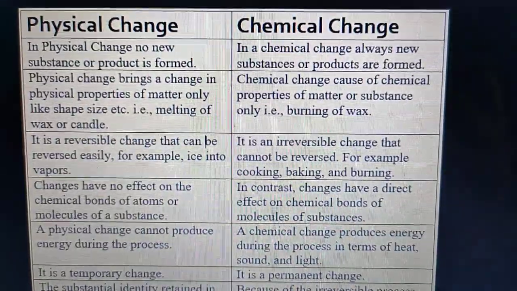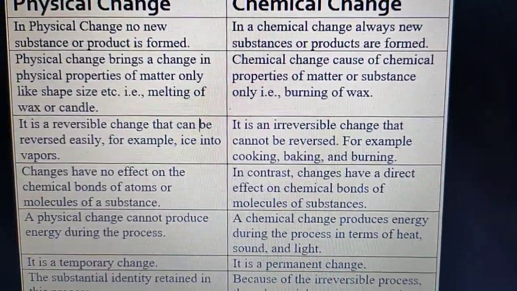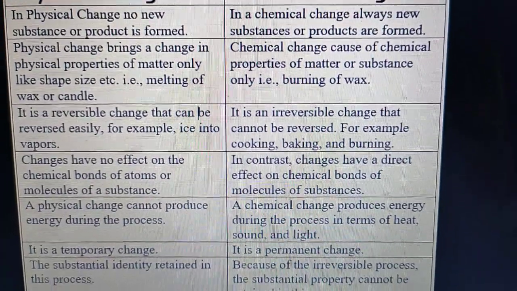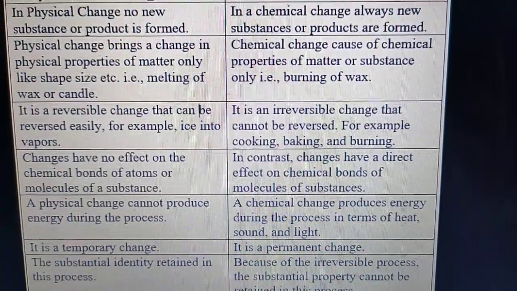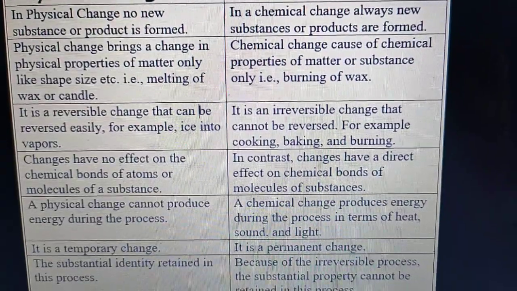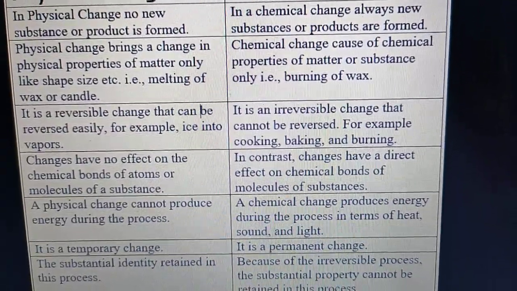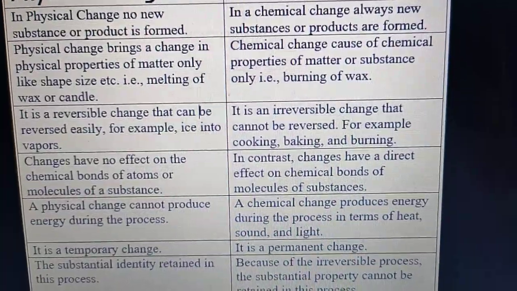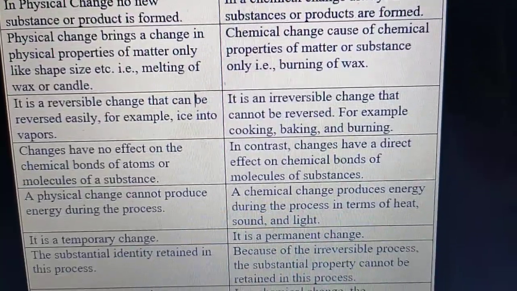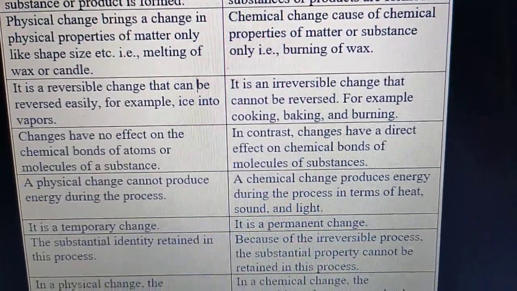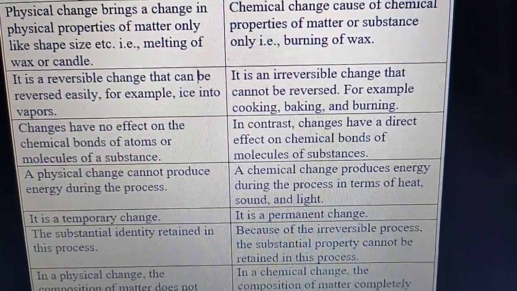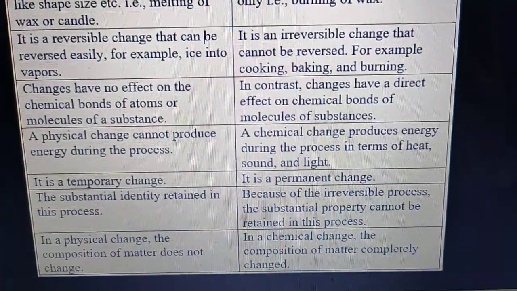Then what about chemical change? It is an irreversible change that cannot be reversed. For example, if you cook food, all those vegetables and spices, if you mix them together, you will get a vegetable dish. And afterwards, if you want those vegetables back, you cannot get them. Isn't it? So cooking, baking, and burning are examples of irreversible changes. Leave the next point about chemical bonds. Then proceed further.